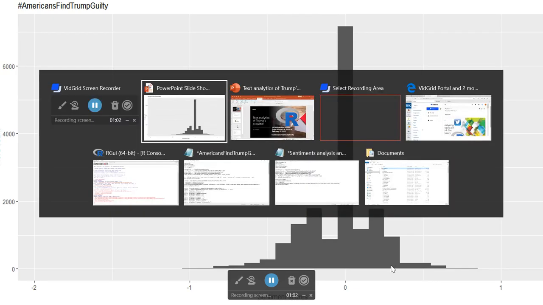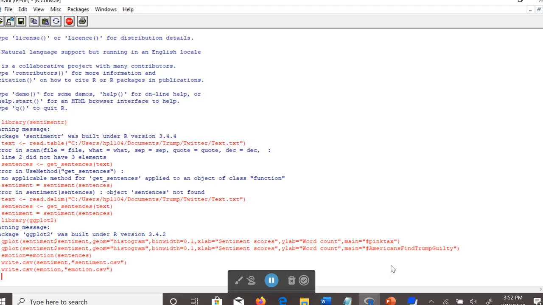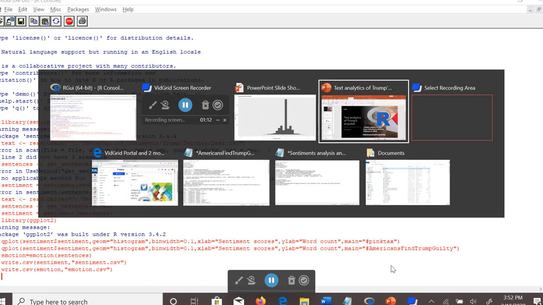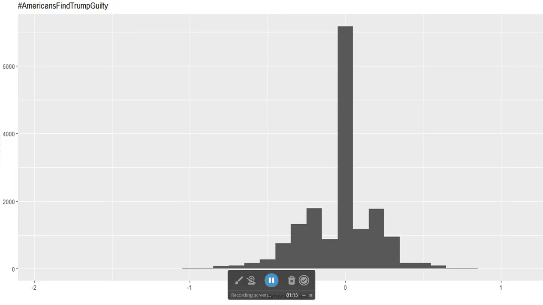And here's a simple program I wrote in R. It's just a few lines, as you can see from here. And this is what I found. As we can see, the sentiments tend to center around neutrality. There are only a few tweets. They are towards very positive or very negative sentiments.